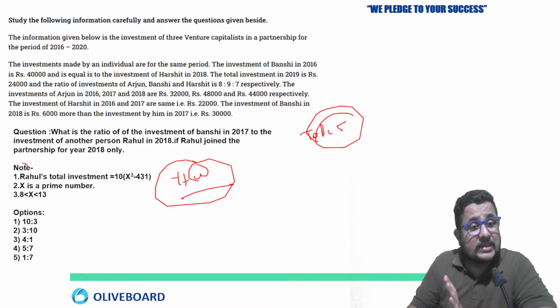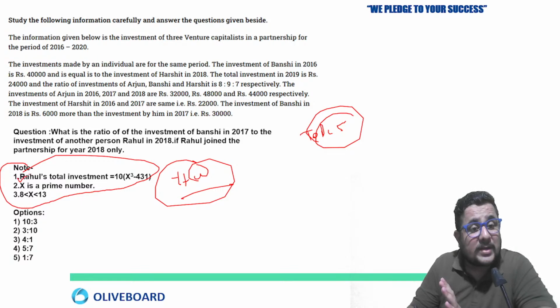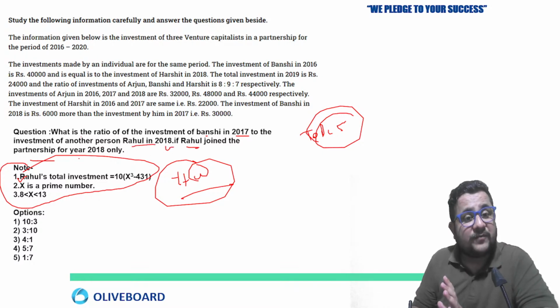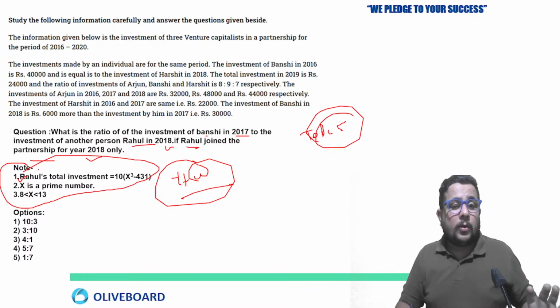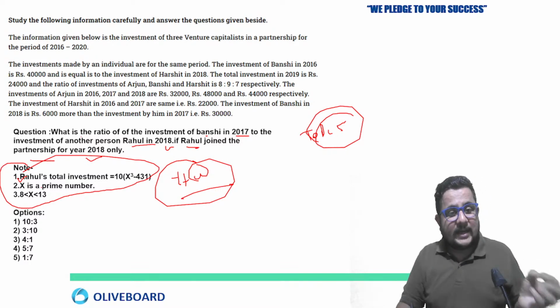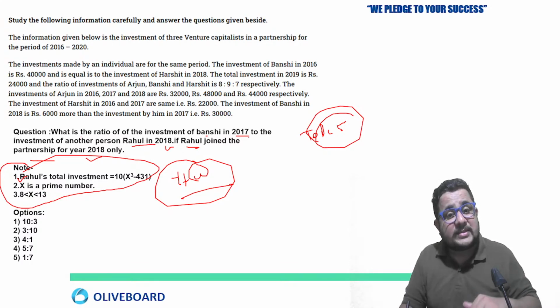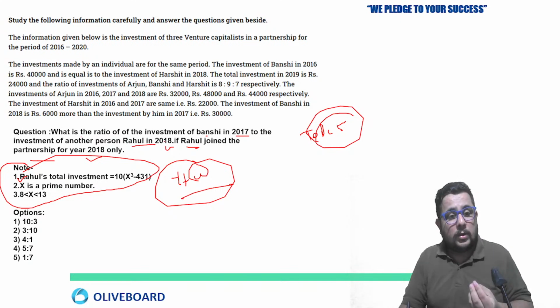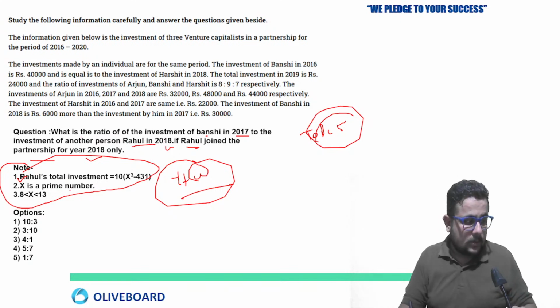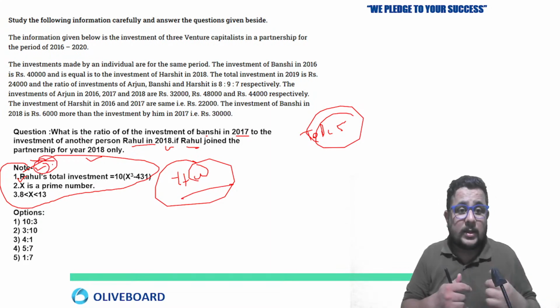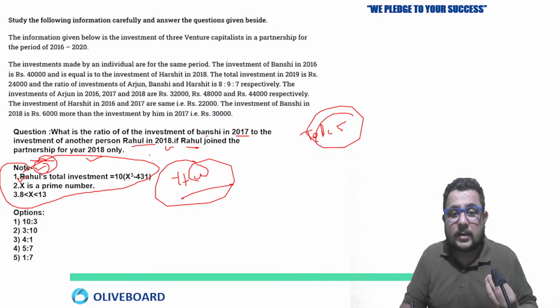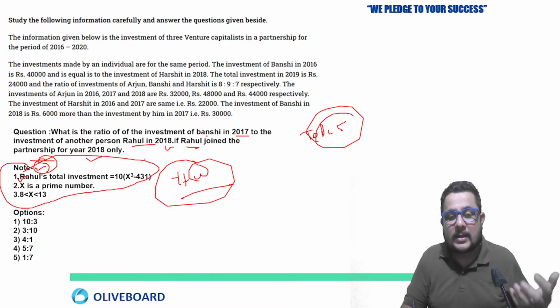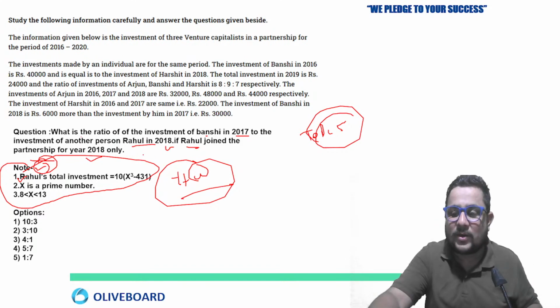Here some extra information is given, because one person, Rahul, joined. What is the ratio of investment of Banshi in 2017 to the investment of another person Rahul in 2018, if Rahul joined the partnership for year 2018 only? Something about Rahul is also given here, so you can get the data, because they are asking the ratio of Banshi's investment to the investment of Rahul. So you can get the investment of Rahul from this special information. This is the unexpected type, which we can expect in the exam, as you can see in previous years. So you have to be ready for this also.